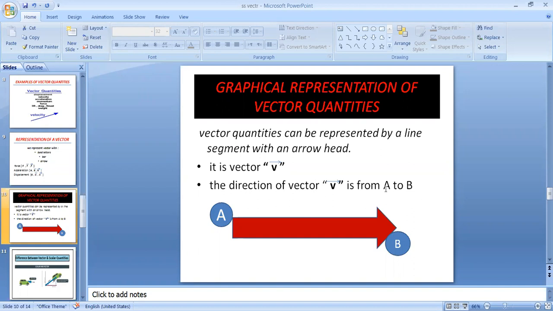Why am I writing here that the direction is from A to B? Why is it not written that the direction is from B to A?